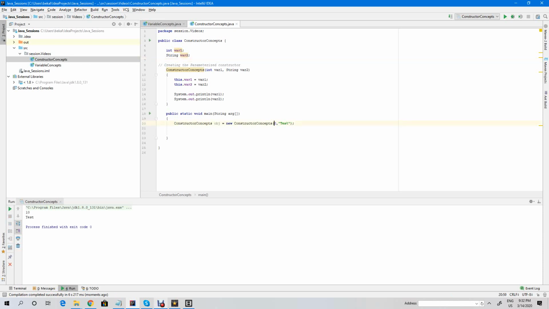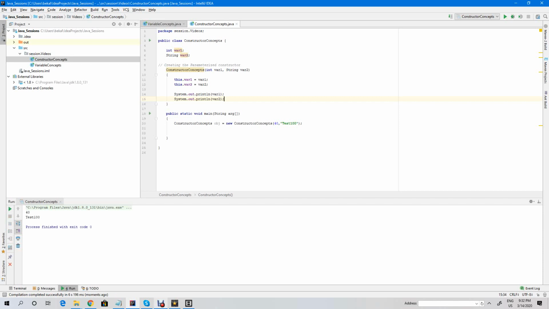Let us make it 40, and this is some test, say test 100, something like that. If I run this, 40 and test 100 will be printed over here. Yep, you can see that 40 and test 100 have been printed over here. So that is the purpose of the constructor, right?